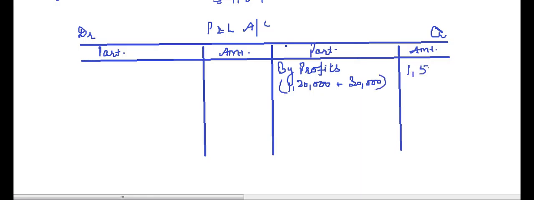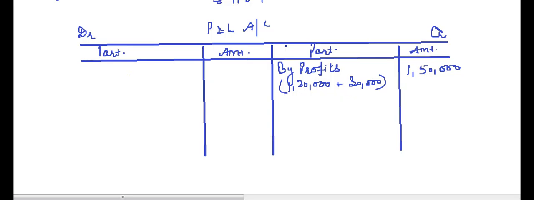Actual profits are 1,50,000 because this 30,000 is an appropriation. So the profits transferred to P&L appropriation would have been 1,50,000. Out of that, 30,000 has been appropriated to B as salary. So that means the profits in the profit and loss account would have been 1,50,000.